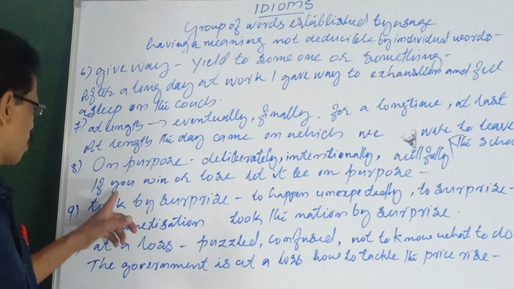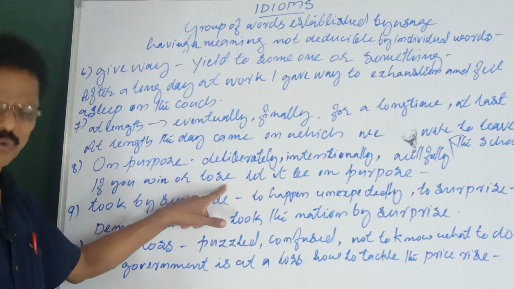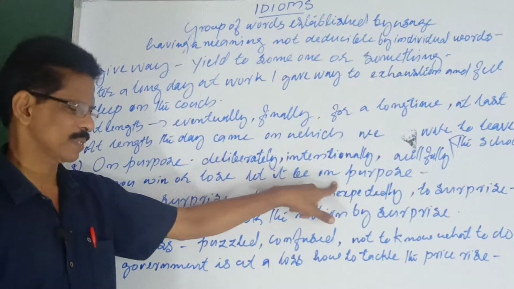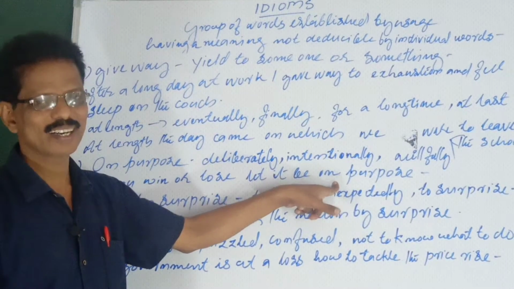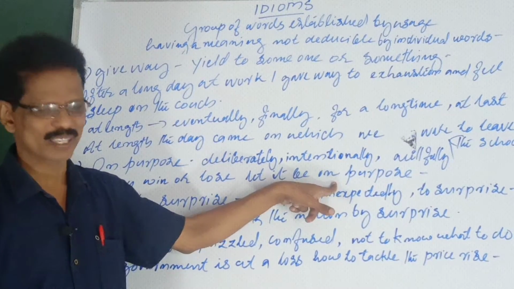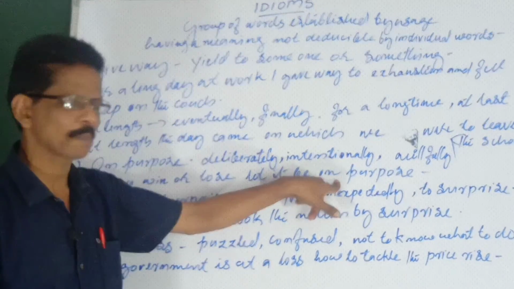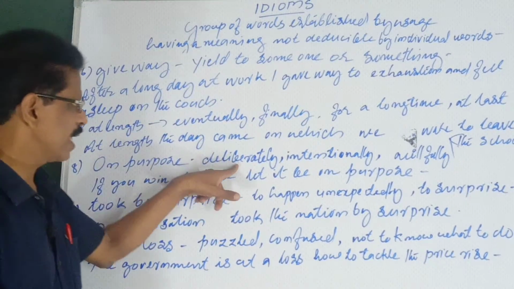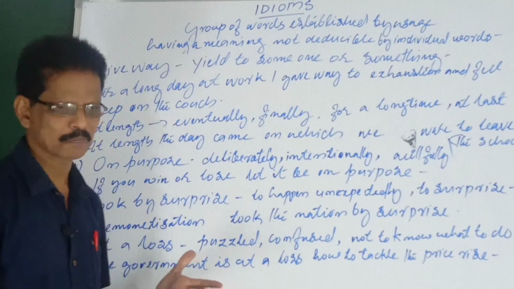Okay now. So, if you win or lose, not only games, anywhere in life also. In life situations, see, let it be on purpose. Don't get defeated or deceived. It should not happen without our knowledge. If you win or lose, let it be on purpose. Knowingly, deliberately, intentionally, willfully. Yes, that is on purpose.